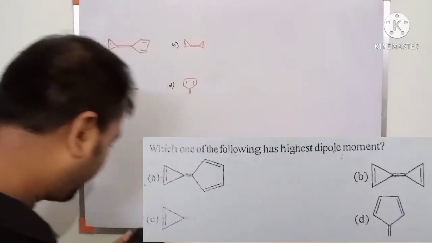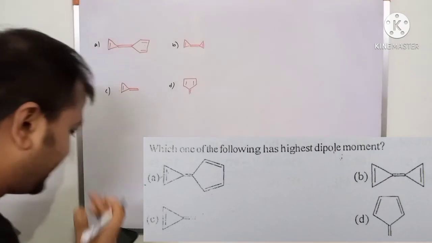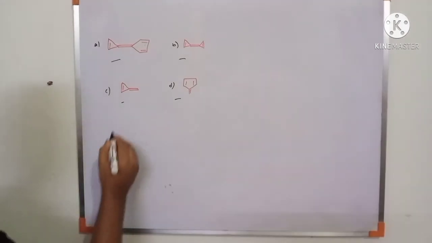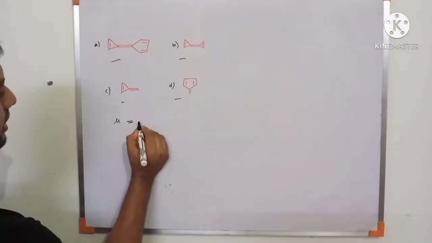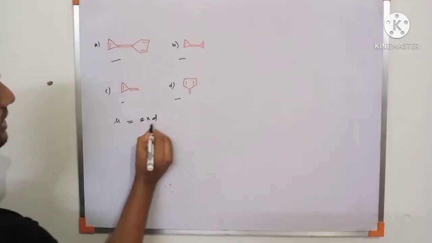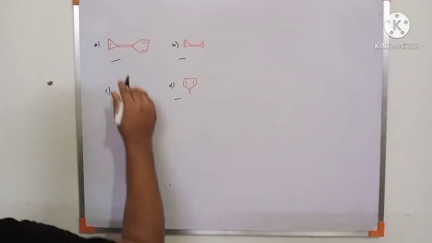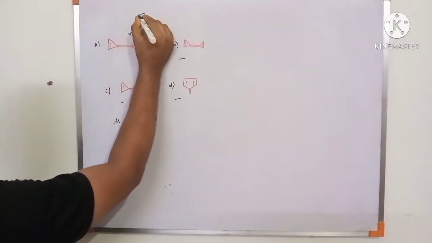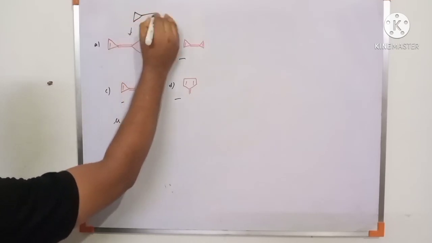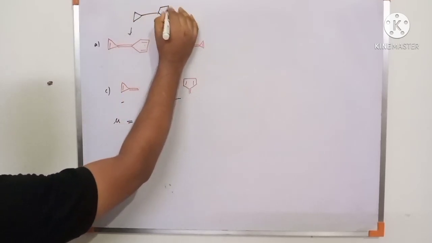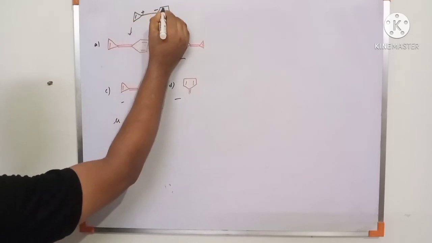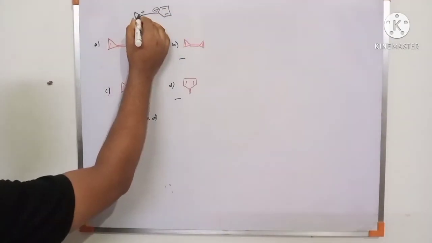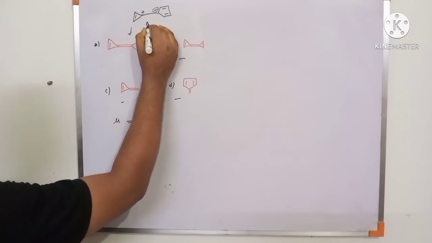Question number 3: Which one of the following has the highest dipole moment? Option A, option B, option C, option D. Dipole moment mu equals e times d. As charge separation increases, dipole moment increases. Suppose the double bond breaks; after the double bond breaks, this is positive and this is negative, forming a 6 pi electron system and a 2 pi electron system with conjugation. So both are aromatic.